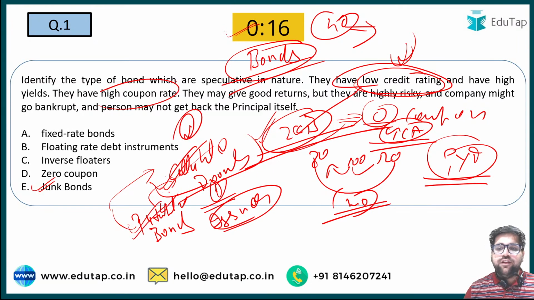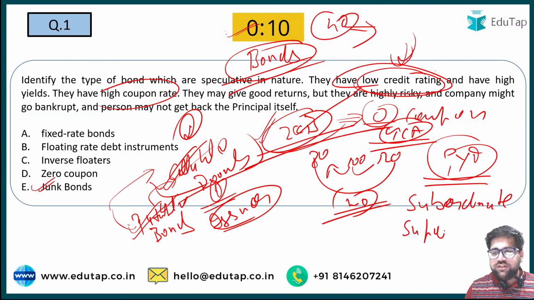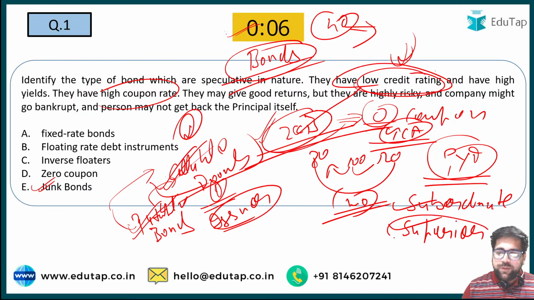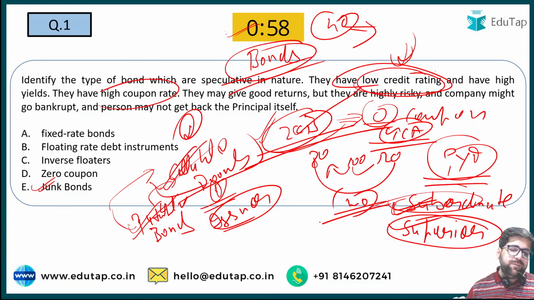Now moving ahead, there is also a very important class of bond which is known as subordinate bonds. And we also have superior bonds. Not wasting much of your time, because these are really very important. Superior bonds are those bonds which are paid in priority, and subordinate bonds are those types of bonds which are paid after superior bonds are paid.